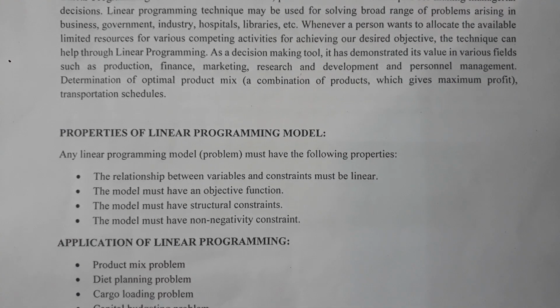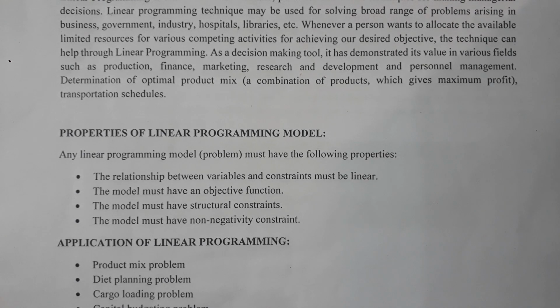The model must have a non-negativity constraint. What is a variable? As I told you, it gives you the output results with a number of numerical values. Constraint is nothing but making a product with minimum or available resources.